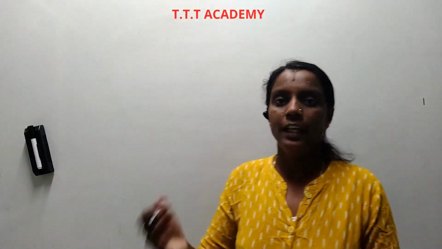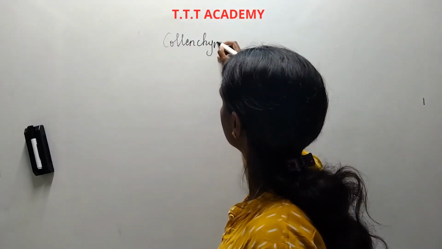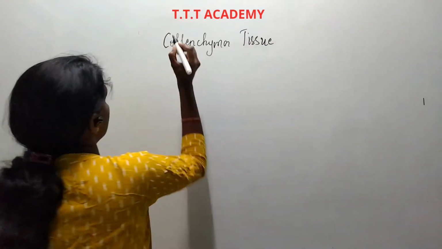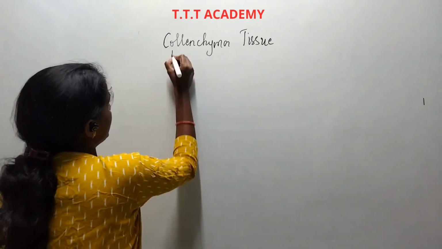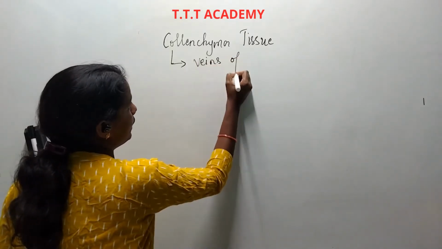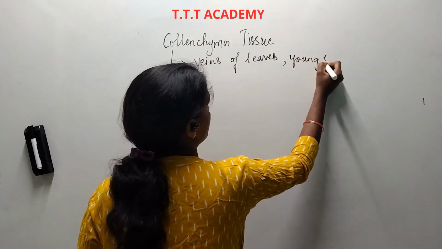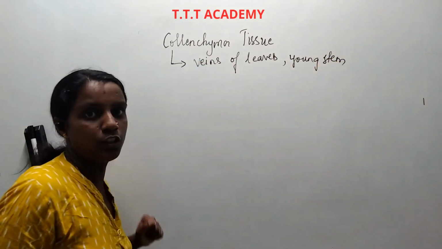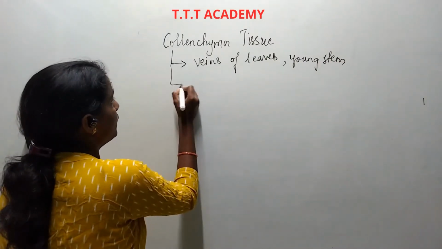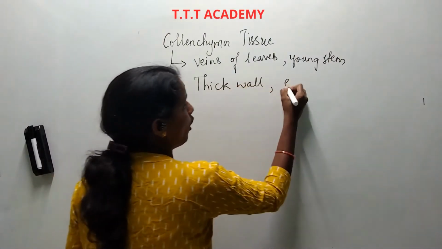Going to the next tissue, that is collenchyma tissue. This collenchyma tissue is present in the veins of leaves and stems, that is young stems. This collenchyma tissue has thick walled cells and elongated cells.